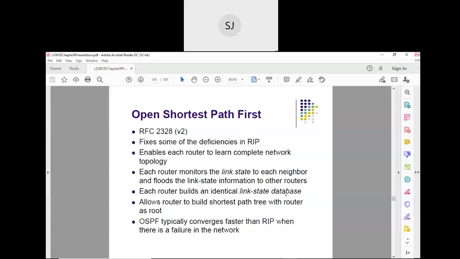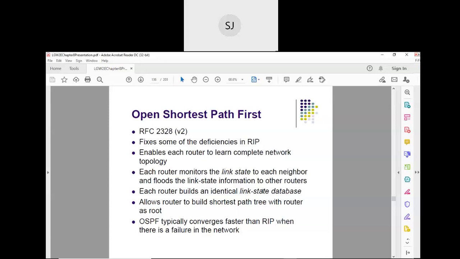After receiving the link state information, every router knows about the entire network from every neighboring router. Thereby it builds a link state database.